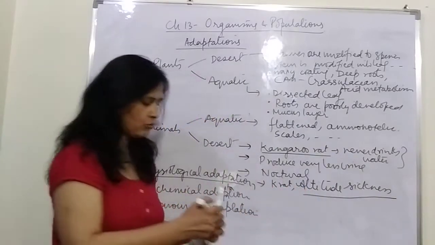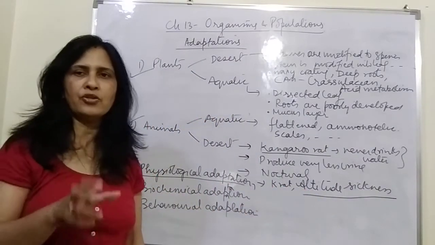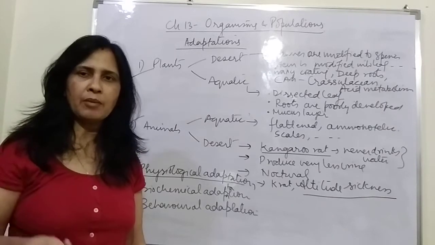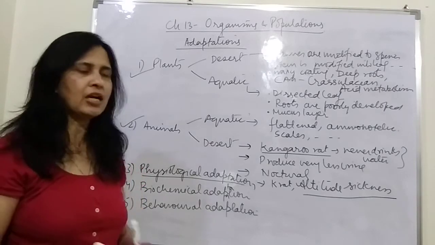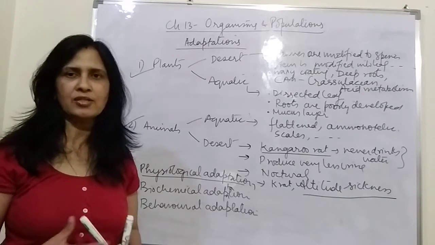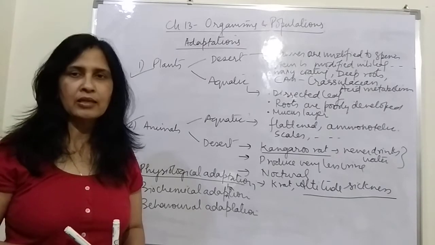And this altitude sickness actually refers to the condition where if any human being climbs or goes up to a higher altitude, then they start feeling breathlessness, nausea, lethargy, and the heart rate increases.